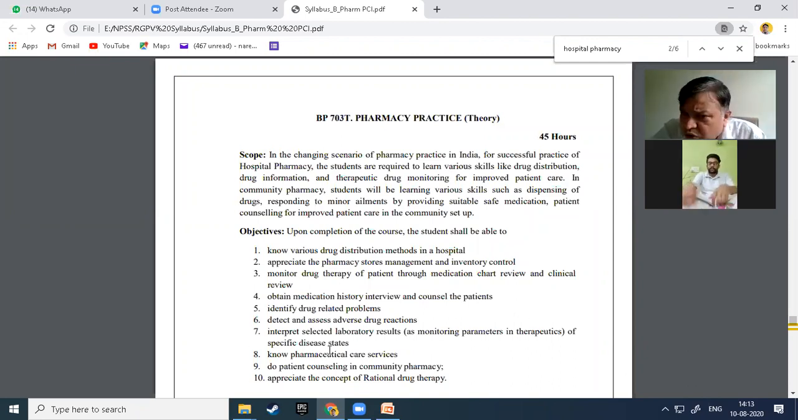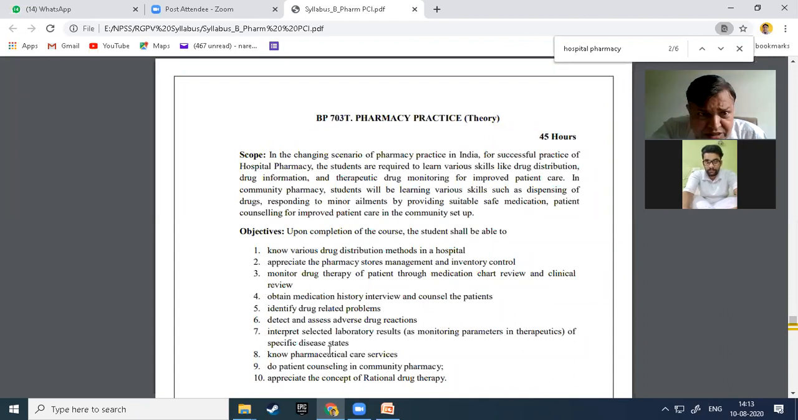Now, this is the scope of your subject. Now we can go for objectives. After the completion of the course, students shall be able to know these things. A student should know various drug distribution methods in a hospital.